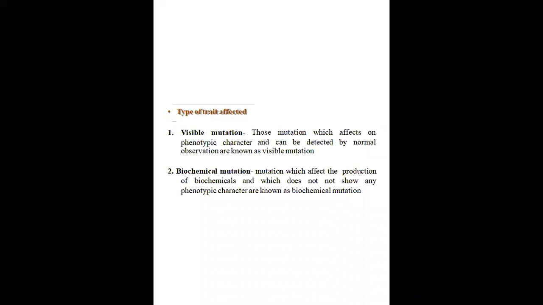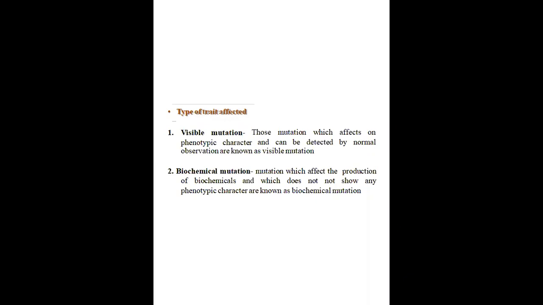Then after that we have visible mutation and biochemical mutation. Those mutations which affect some phenotypic character, we call a visible mutation. So what is visible mutation? That means it has visible changes on the organism. That's why we call it visible mutation. It means it has a large amount of changes in the individual that we can see with the naked eye also.